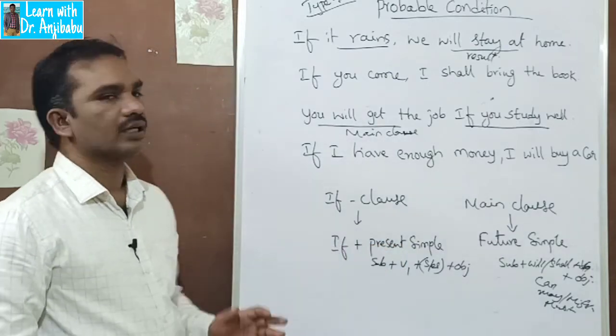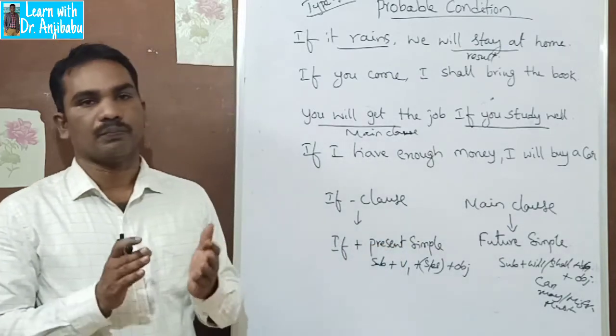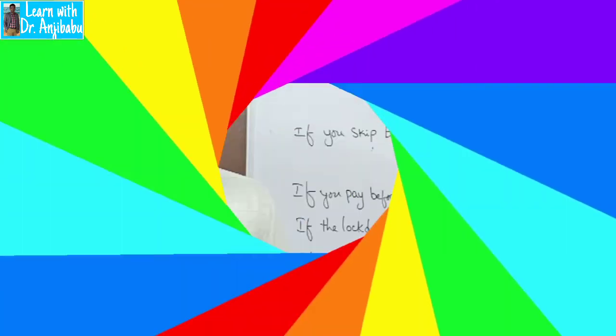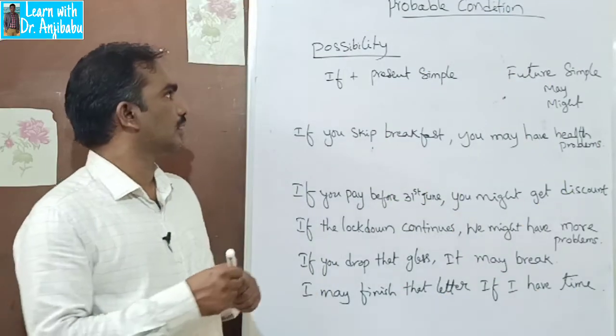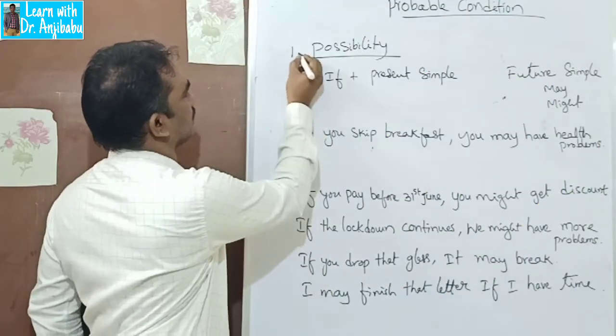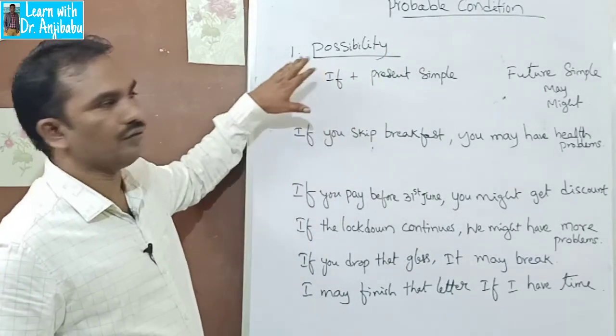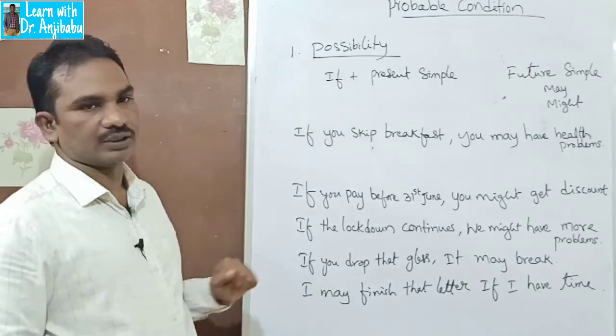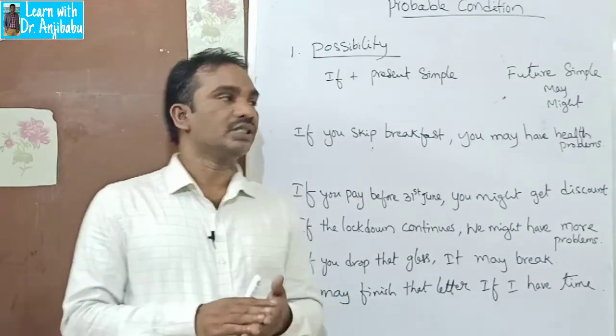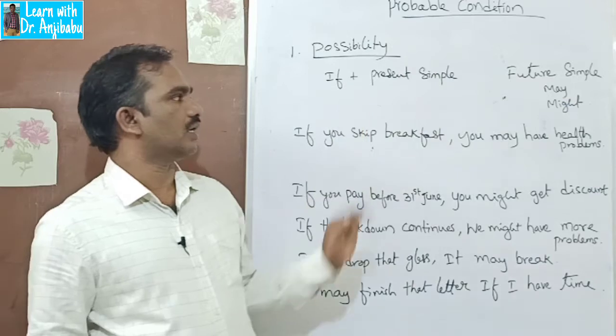Let's look at the usage of the probable condition. How do we use it? The first usage is for possibility. If there is possibility, we use the probable condition.